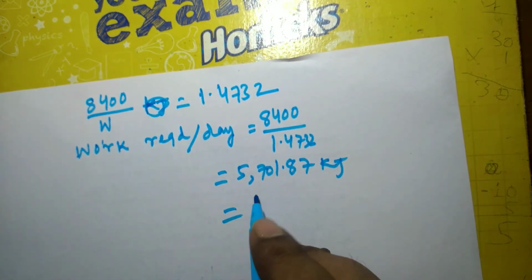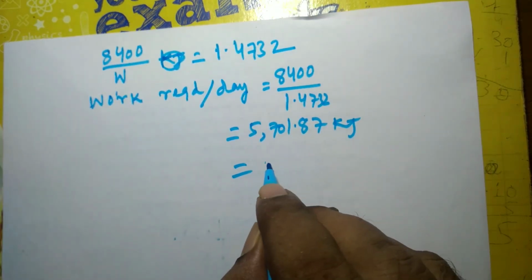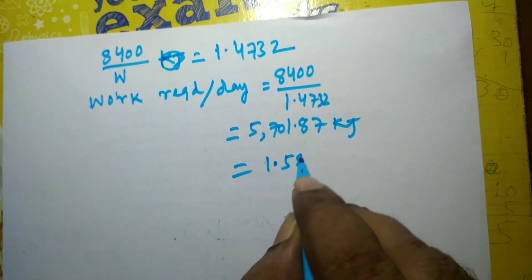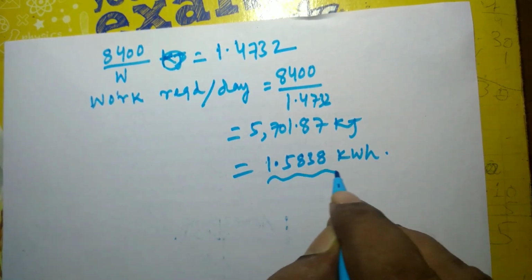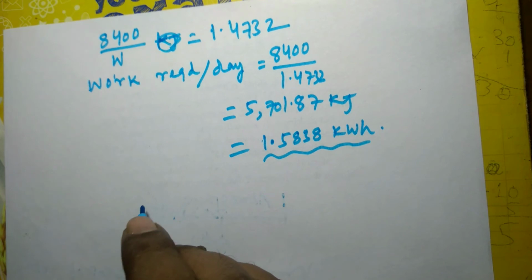If you divide this by 3600, it will be converted into kilowatt hour, 1.5838 kilowatt hour. Daily this much energy will be required.